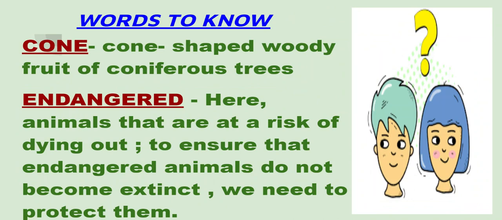So, number one word to know, which is a difficult word, is cone. What is a cone? Cone is a shaped woody fruit of coniferous trees. Number two, endangered. Here, the meaning of this word is animals that are at a risk of dying out. So, to ensure that endangered animals do not become extinct. Yes, the word extinct means which have died out already. We need to protect them.